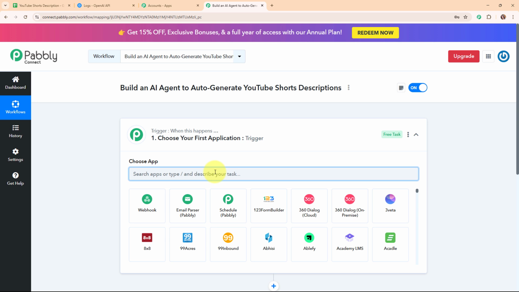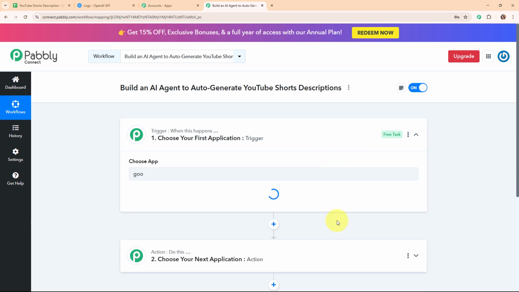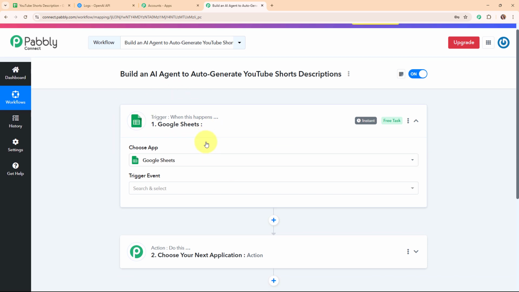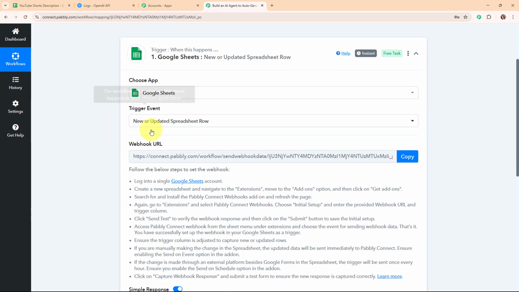So here I'm going to select my trigger application as Google Sheets, as I am adding new YouTube short titles in my Google Sheets. Google Sheets is a free web-based spreadsheet program that allows you to create, edit and share spreadsheets online. So in my Google Sheets trigger step, I'm going to select my trigger event as new or updated spreadsheet row, so that when I add a new detail in my Google Sheets, then automatically and instantly Pabbly Connect should capture the response, or you can say this entire workflow should get triggered.